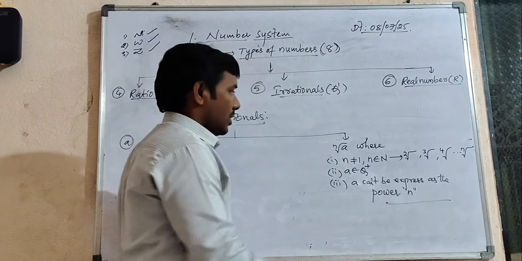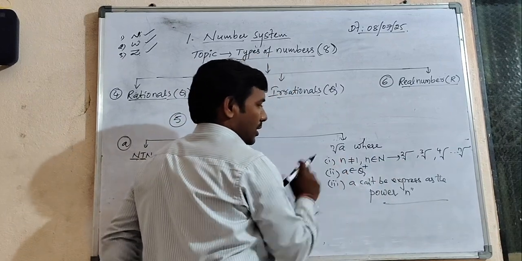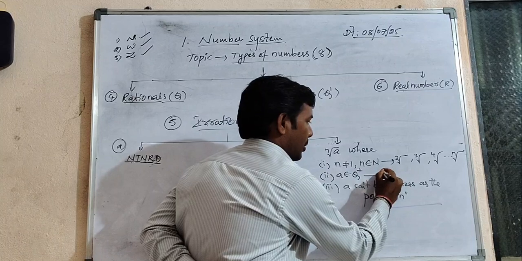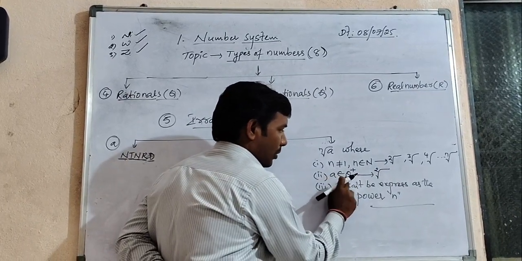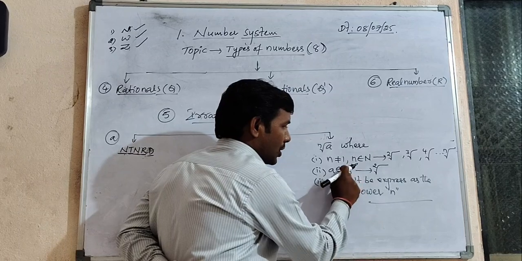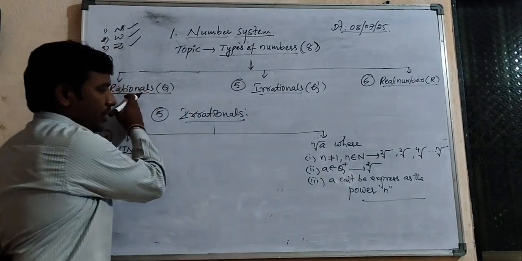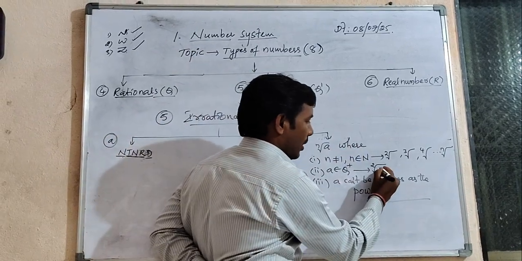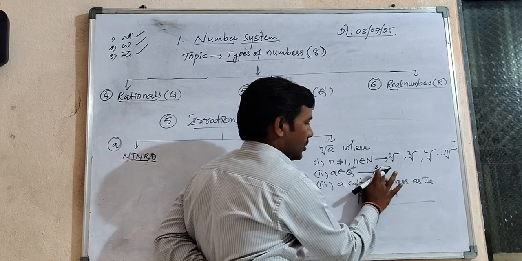Based on this condition, the nth root of a should be in this form under the first condition. And go to the second condition: a value must be a positive rational. Till now we discussed rationals. Among those rationals, you should consider only positive values. For example, like 4, no, it is not possible.